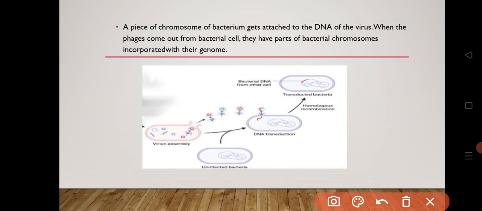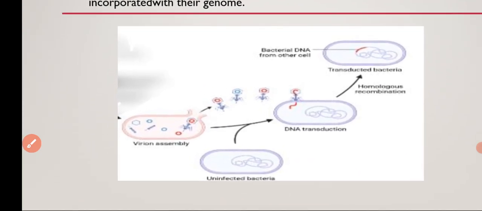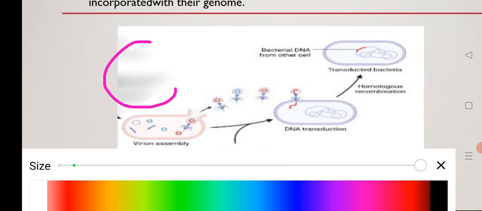A piece of the bacterial chromosome gets attached to the DNA of the virus. So in this cell, the bacteriophage's DNA will attach to the bacterial chromosome, meaning here is the bacterial chromosome and here is the viral chromosome.